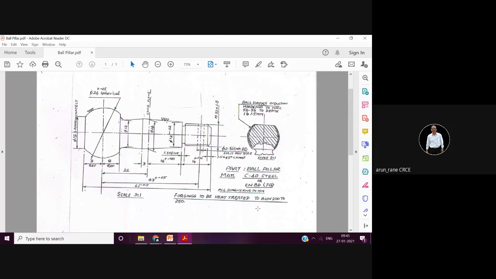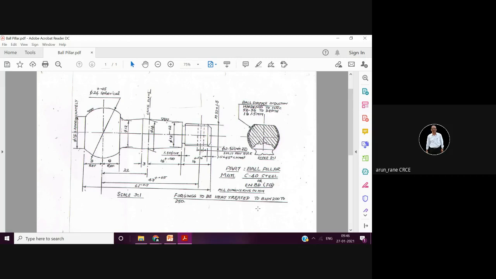In metallurgy, you must have studied the hardness tester, how to measure hardness. Basically, there is an indenter. Which indenter do we use? A diamond indenter. Why diamond? Because diamond is the hardest material, so it can indent.